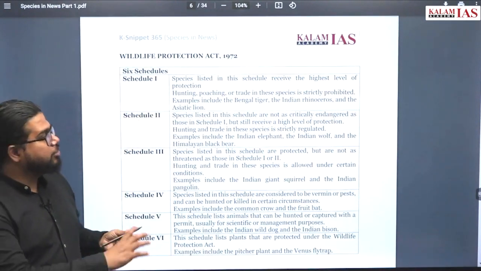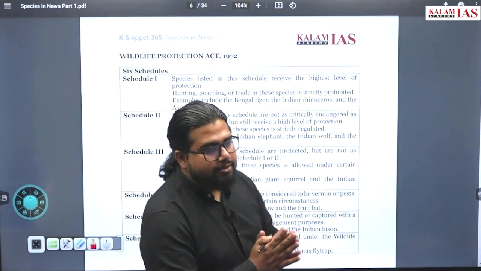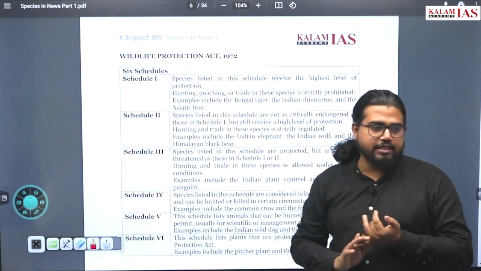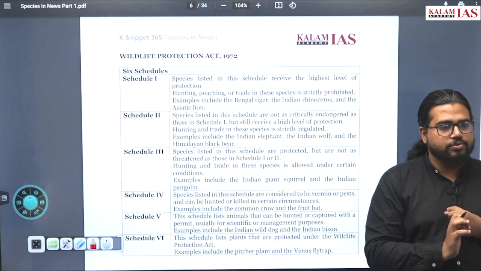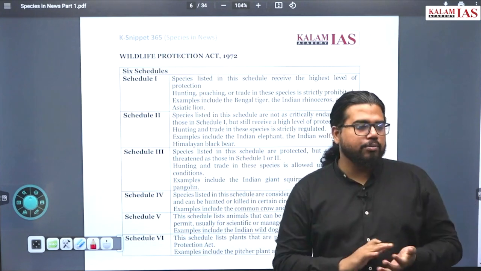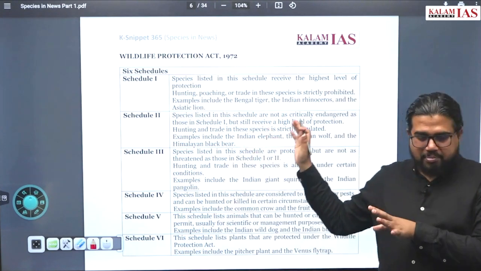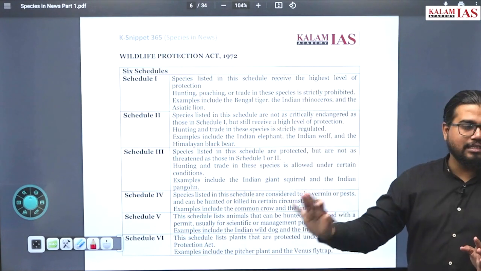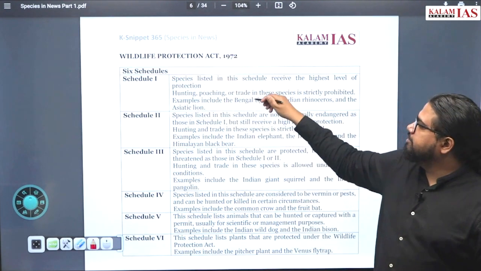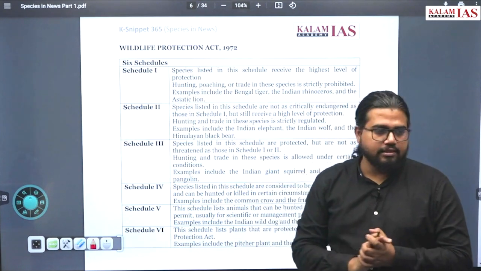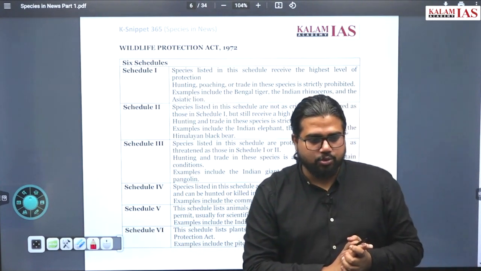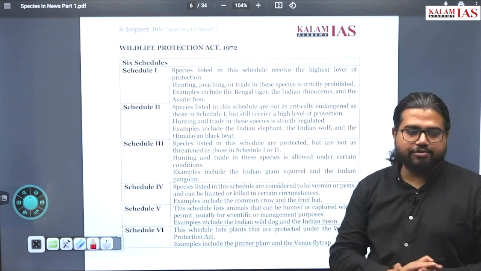Now before going into species, one more thing I need to discuss. We will see the Wildlife Protection Act 1972 and the IUCN status of these animals. It is very factual information, but we'll use this for almost all these species. So it is very important you have a very fair idea of what Schedule 1, Schedule 2 means. In Wildlife Protection Act 1972, 6 different schedules are there. Animals are categorized depending on how much protection should be available to them. We divide species under 6 different schedules.